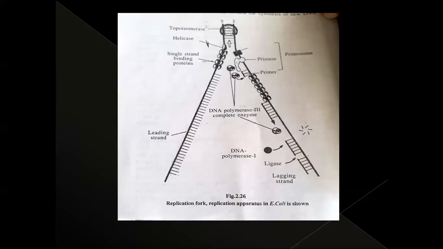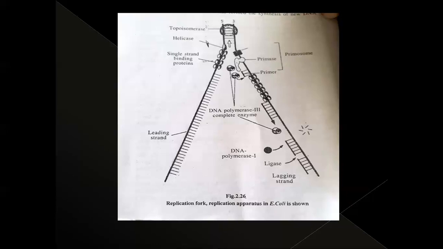One by one, these nucleotides come and form a new chain. The formation of a new chain always takes place in the 5' to 3' direction. When the two strands are separated, one is 5' to 3' and the other is 3' to 5'. For the first strand, the new strand takes place from the 5' to 3' direction.